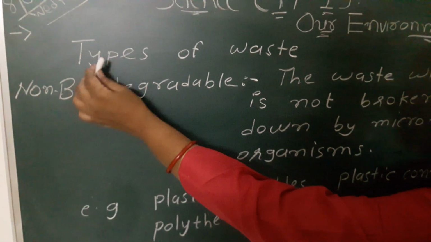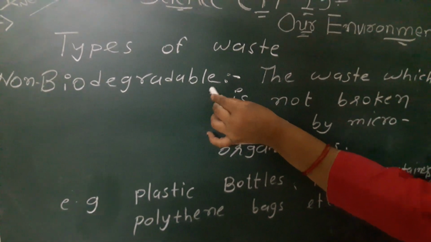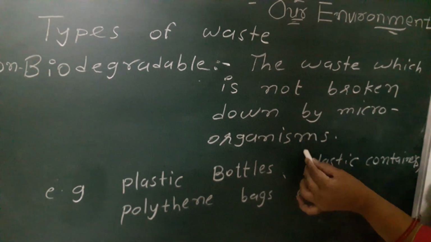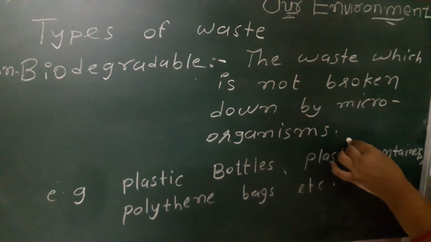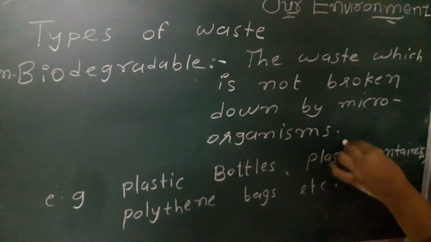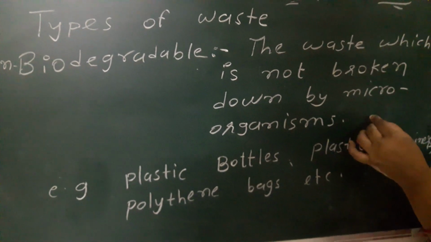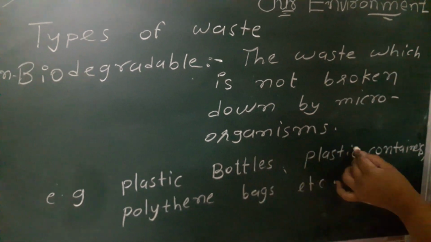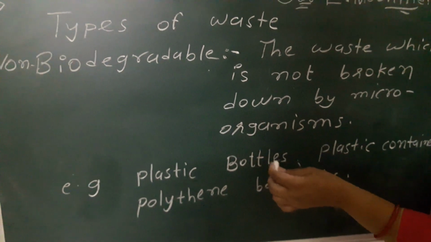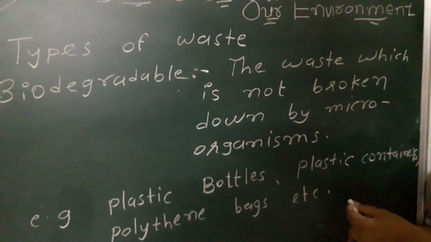Now the next type of waste, that is non-biodegradable waste. Non-biodegradable waste is the waste which is not broken down by the microorganisms, means it does not decompose and it remains in the soil. For example, plastic bottles, plastic containers, polythene bags, etc. Nowadays plastic things are prohibited by the government.